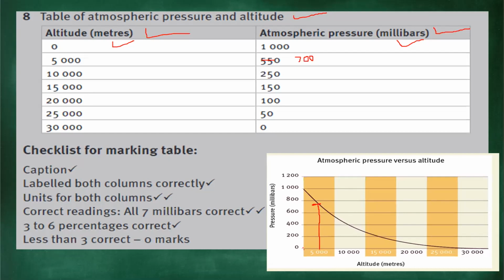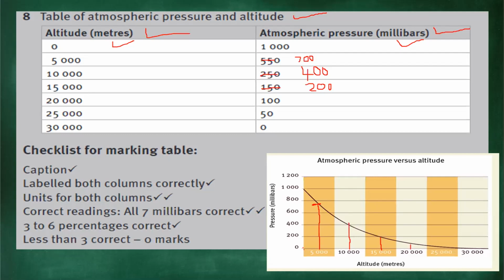Let's go to the 10,000 one. When you look at the 10,000, it's about here at the center. When we move from 10,000, we go to about 400 millibars. Then you look at the 15,000 meters, you get about 200 millibars. Then you move to 20,000.